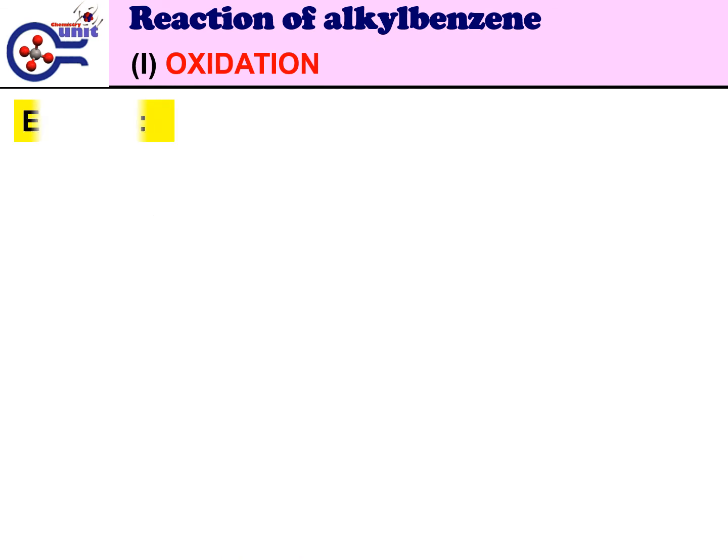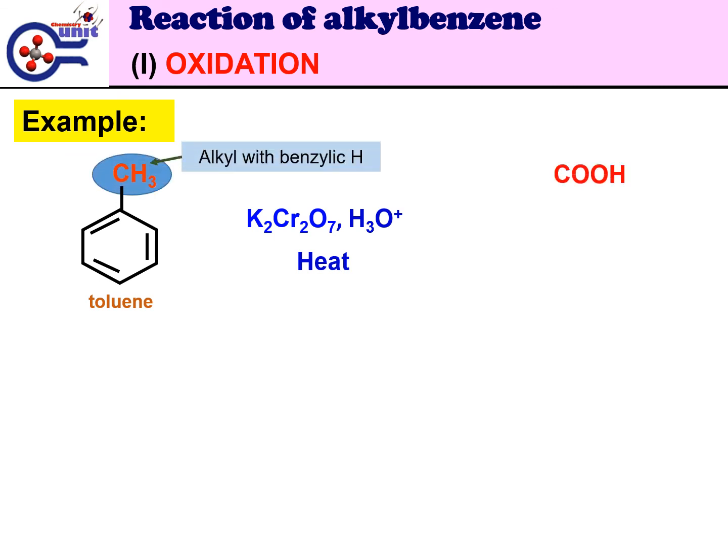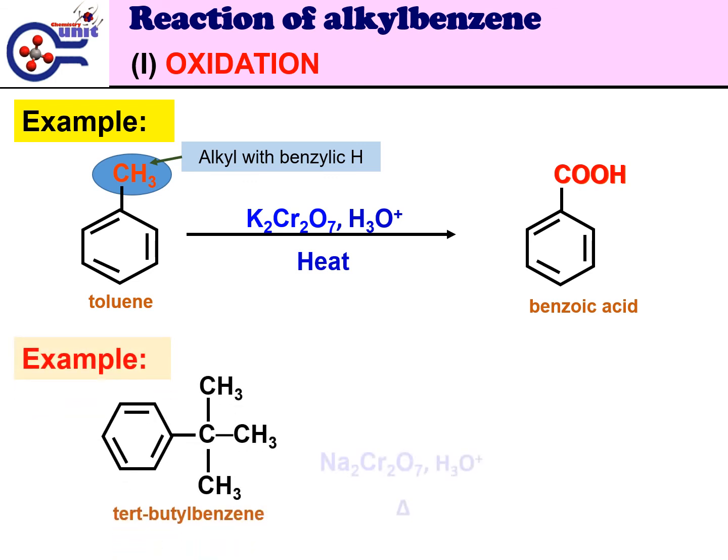Example: toluene. When reacted with hot acidified potassium dichromate, the alkyl side chain with benzylic H in toluene is oxidized to COOH. Benzoic acid is formed. Example: tert-butylbenzene. When reacted with hot acidified sodium dichromate, there is no reaction, because tert-butylbenzene does not contain any benzylic hydrogen.